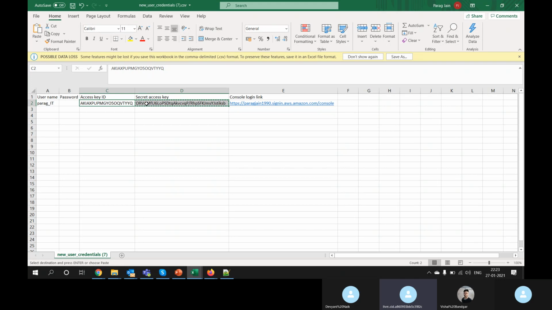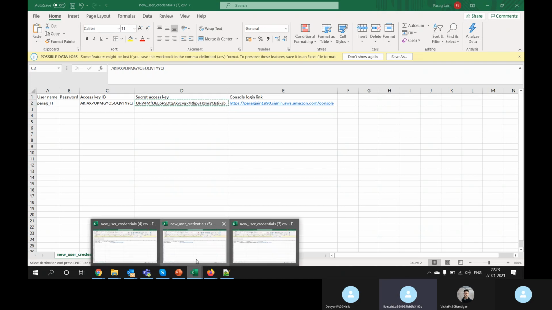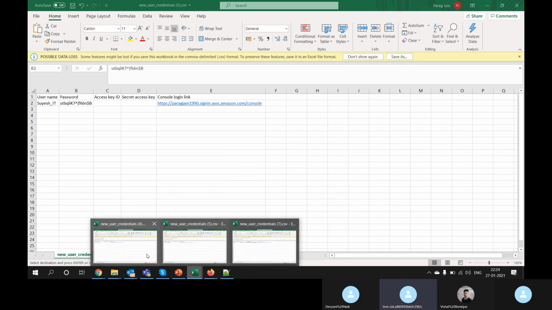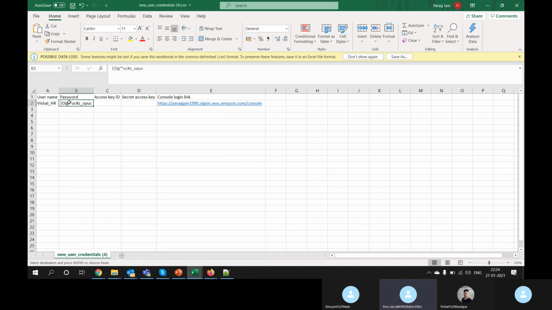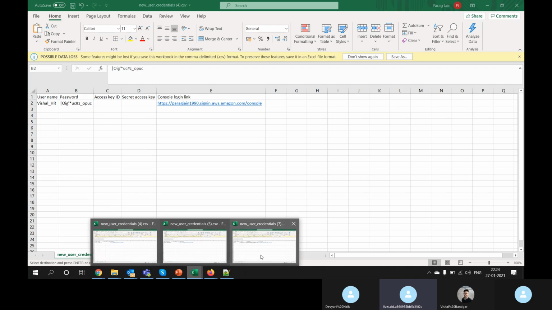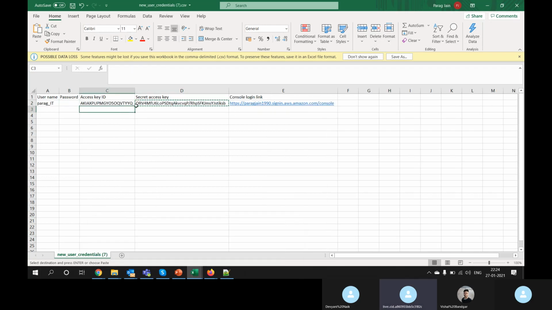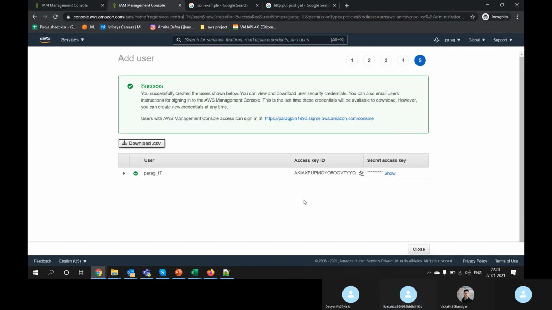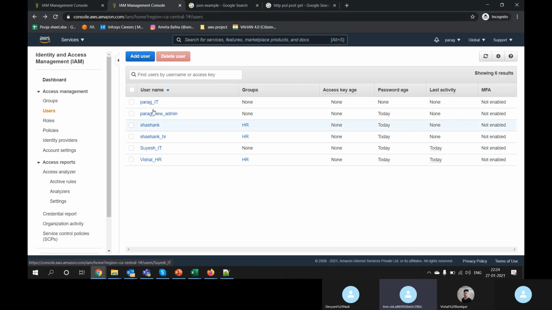Okay, you require a console password, which is this. You require this type of password. Is it clear? Console password and the backend password, programmatic password. Okay, and I will create a new user. Okay, let's close. Let's delete this.